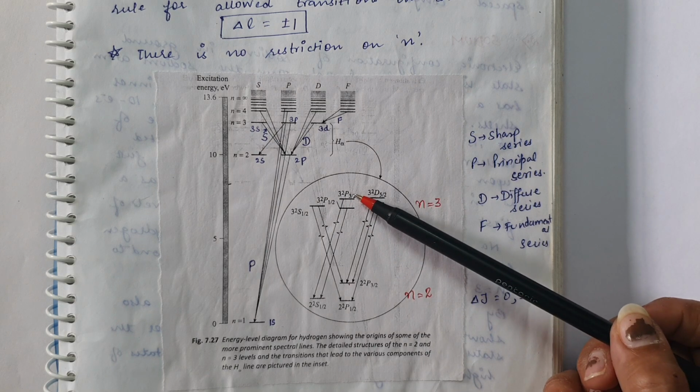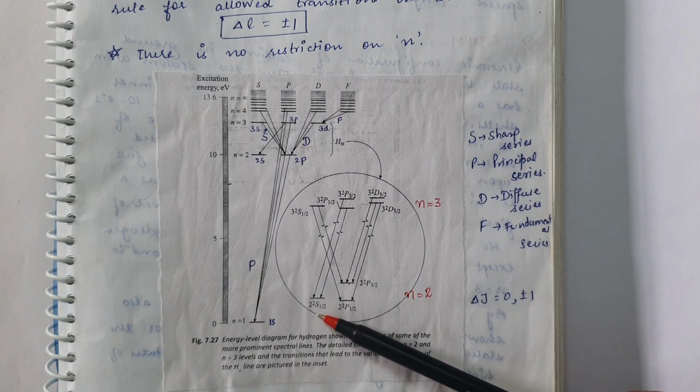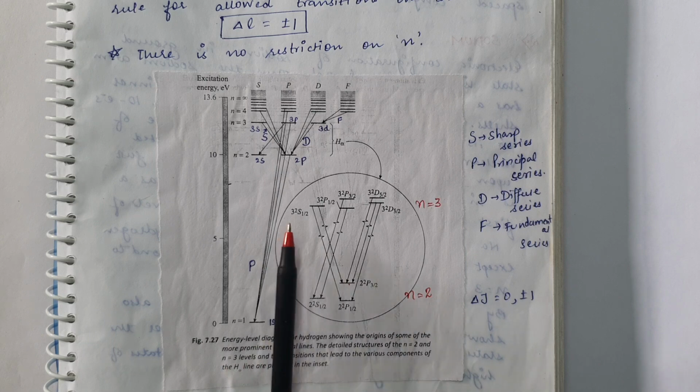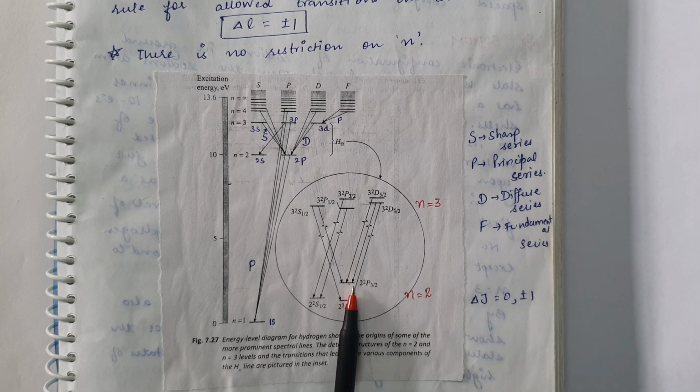Similarly, from P3 by 2, the only transition possible is to S1 by 2, and from P1 by 2 to S1 by 2. From here, the transitions are possible from S1 by 2 to P1 by 2 and S1 by 2 to P3 by 2. So there are a total of 7 components in the spectrum of hydrogen atom in case of H alpha line when we are considering spin orbit coupling.